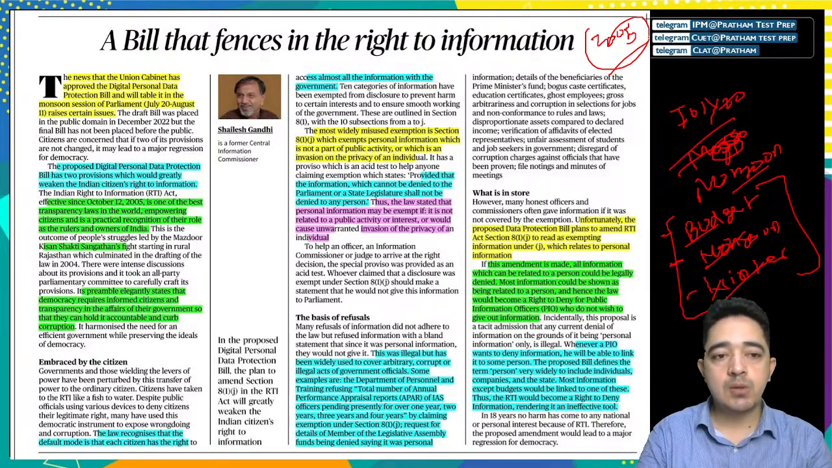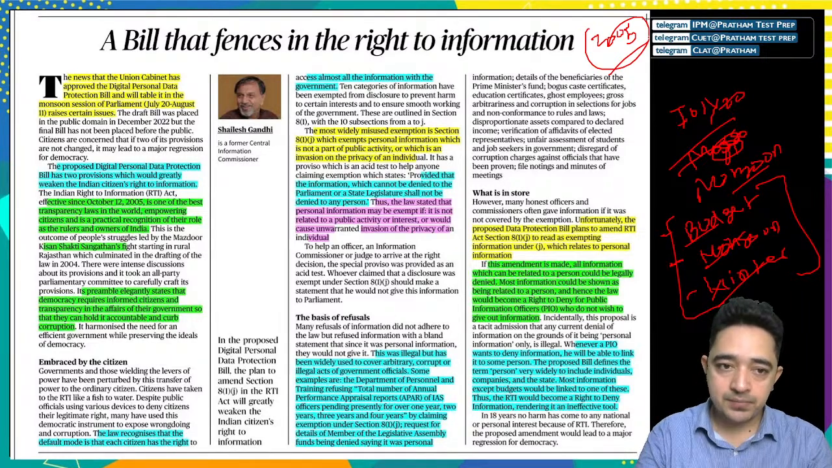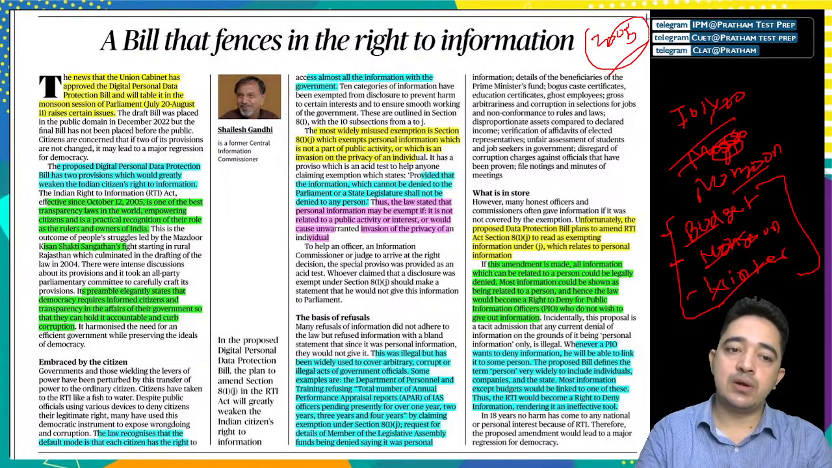This is the outcome of a people's struggle led by the Mazdoor Kisan Shakti Sangathan, a fight that started in rural Rajasthan and culminated in the drafting of the law in 2004.